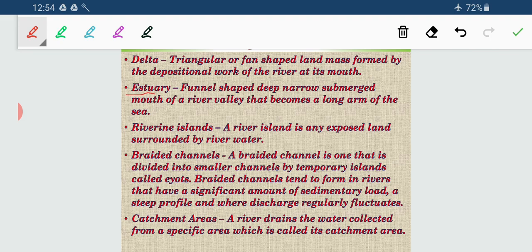An estuary is a funnel-like structure, a funnel-shaped landmass. It is a narrow channel-like structure that extends towards the mouth of the river. It is a long arm-like area, and an estuary does not develop due to deposition or sedimentation. It is due to erosional processes.